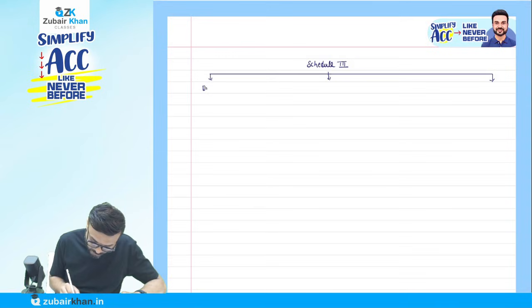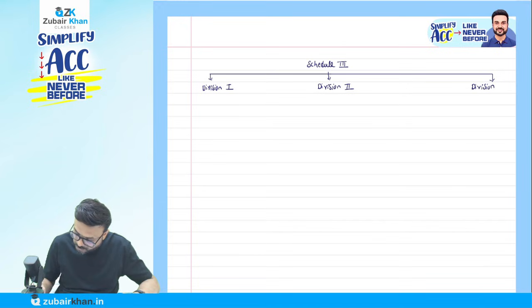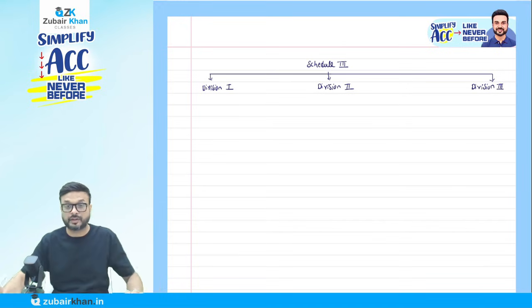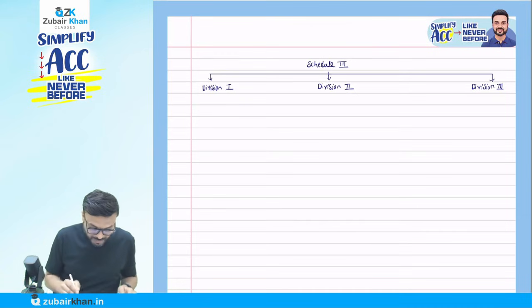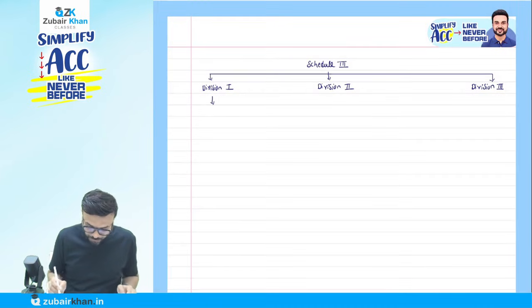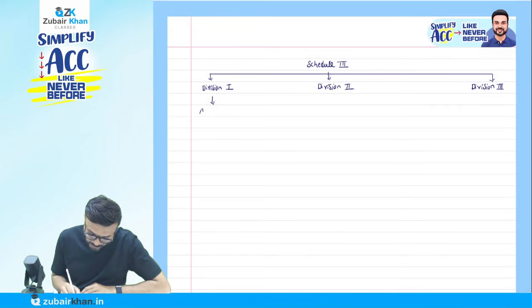Okay, division 1, write it down there. Then division 2 and division 3. So just write it down: division 1, division 2 and division 3. This division 1 actually is applicable to whom? Write down that division 1 is applicable to